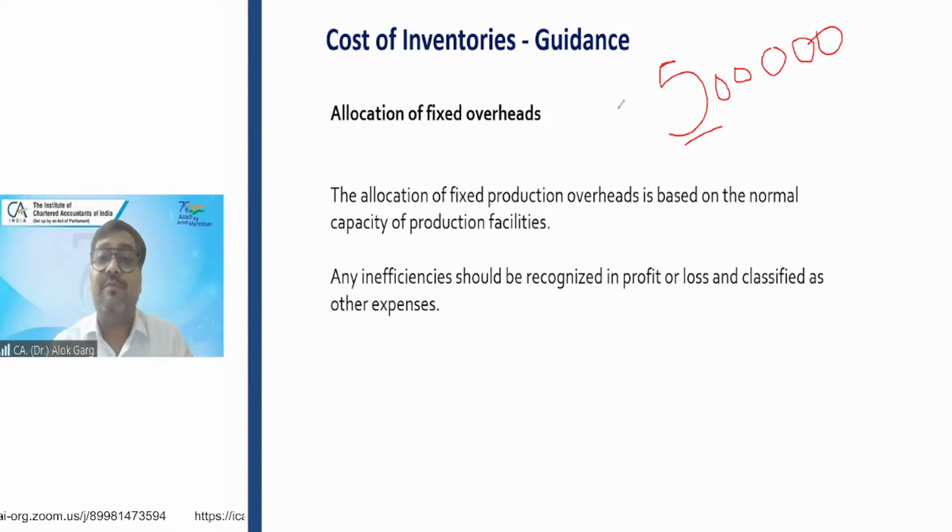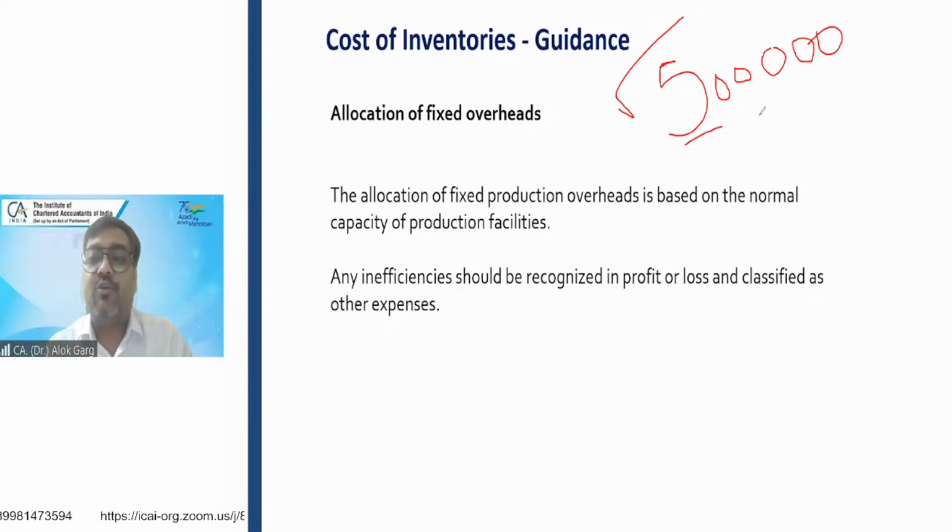The answer is no, because my fixed cost is 5 lakh rupees only. So friends, if my actual production is equal to normal production, the fixed cost is allocated over normal production. If my actual production is more than the normal production, then fixed cost has to be allocated on the basis of actual production. 5 lakh divided by 2 lakh units comes out at 2.5 rupees per unit. So this cost needs to be allocated to every unit of inventory.